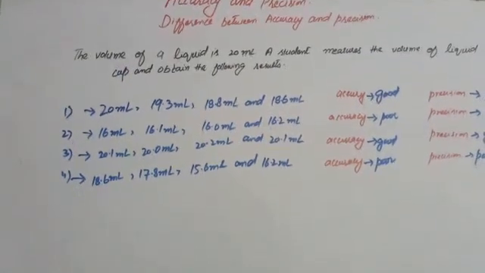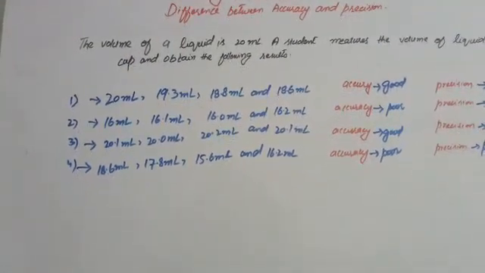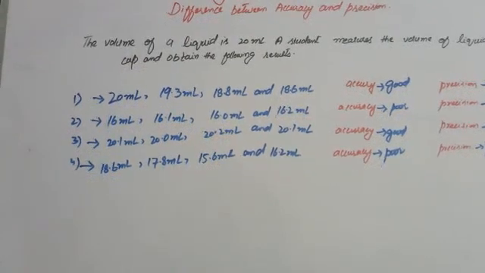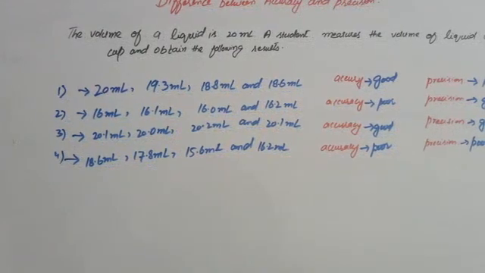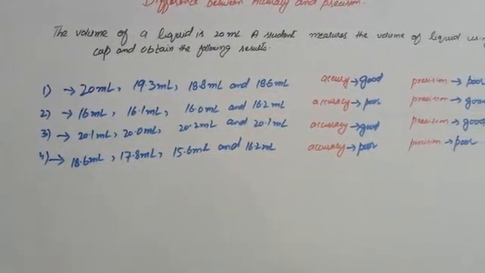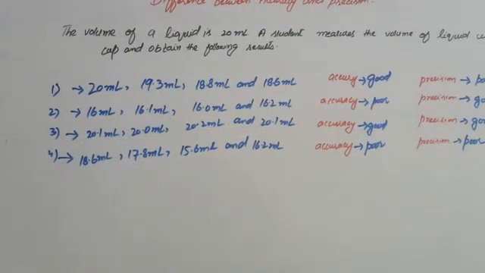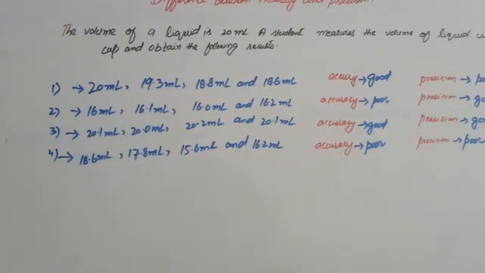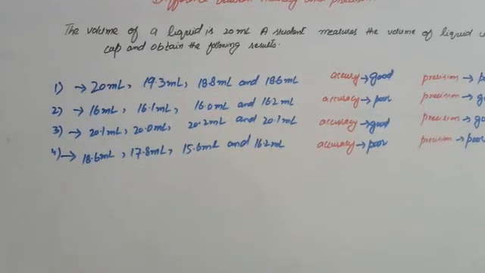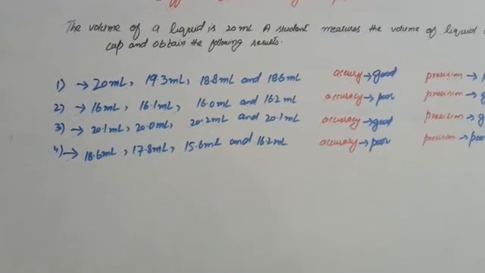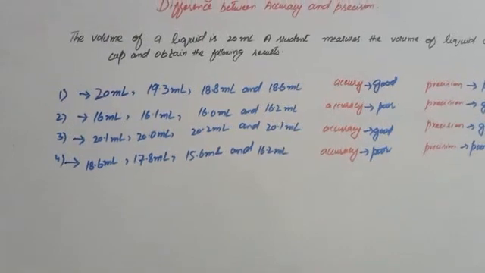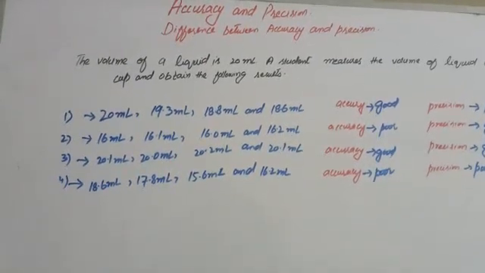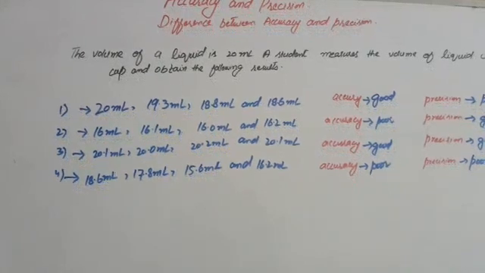In the second series, the student obtained the following results: 16 ml, 16.1 ml, 16.0 ml, and 16.2 ml. In the third series, the student obtained the results 20.1 ml, 20.0 ml, 20.2 ml, and 20.1 ml. In the fourth series, the student obtained the results 18.6 ml, 17.8 ml, 15.6 ml, and 16.2 ml.